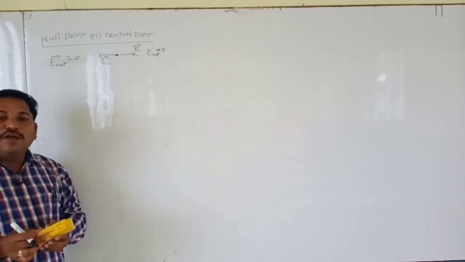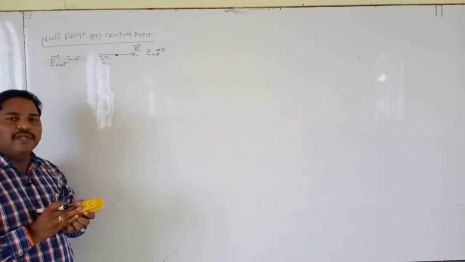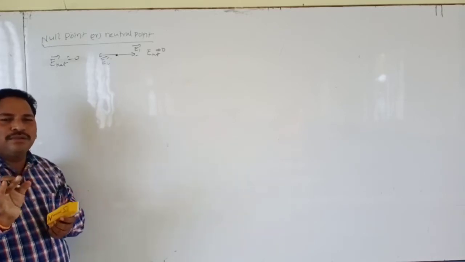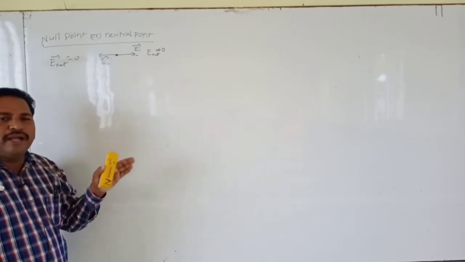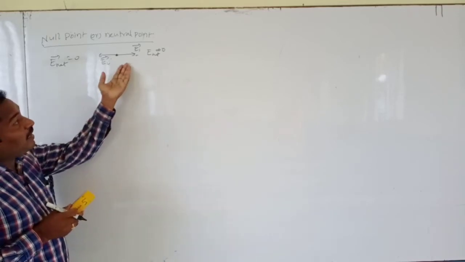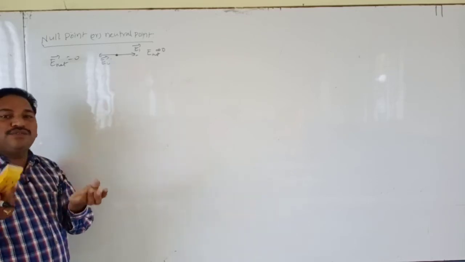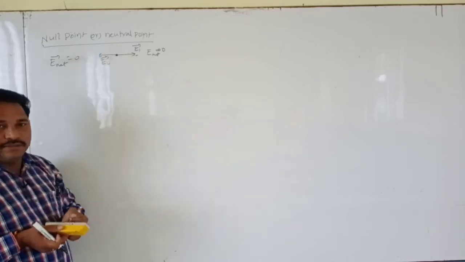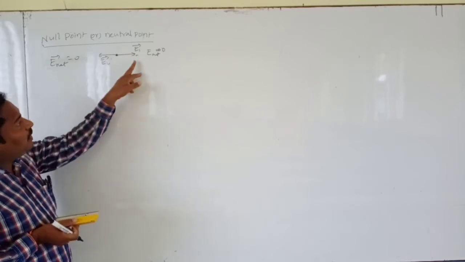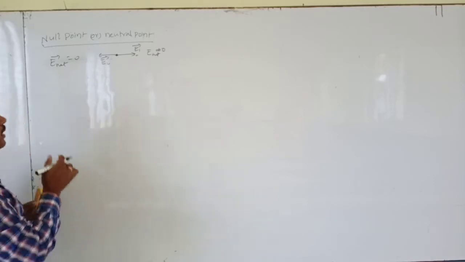That means when two electric fields are acting in the same direction, the net electric field is not 0, so a neutral point is not formed. Where the resultant electric fields are in opposite directions, there is a chance to form a neutral point. Here E1, E2 are opposing, then the net electric field is 0.